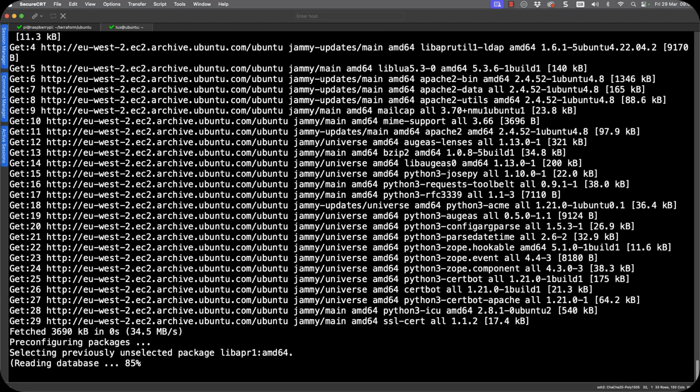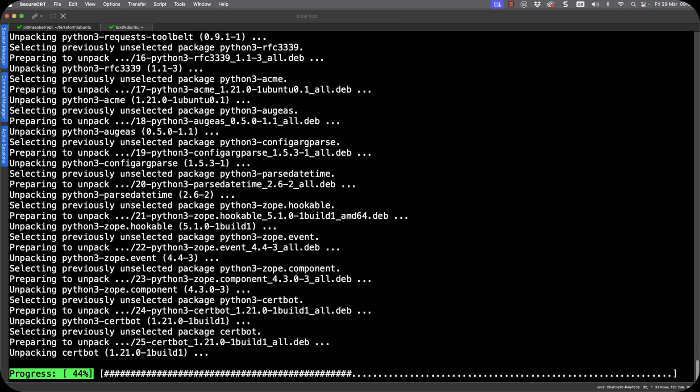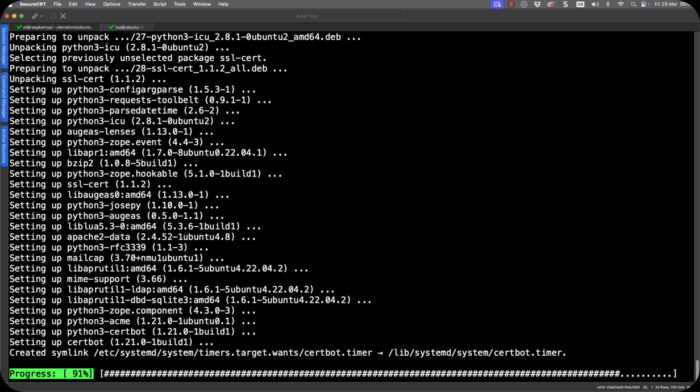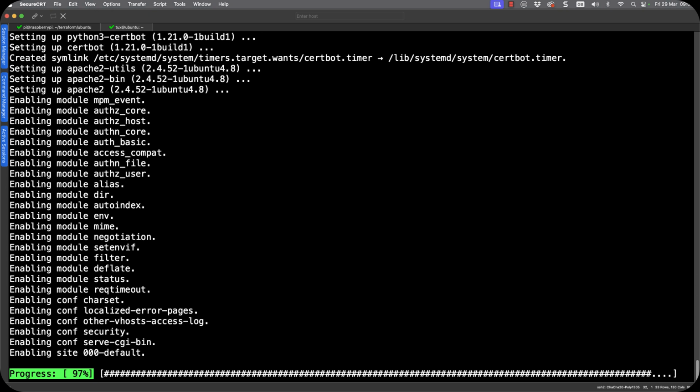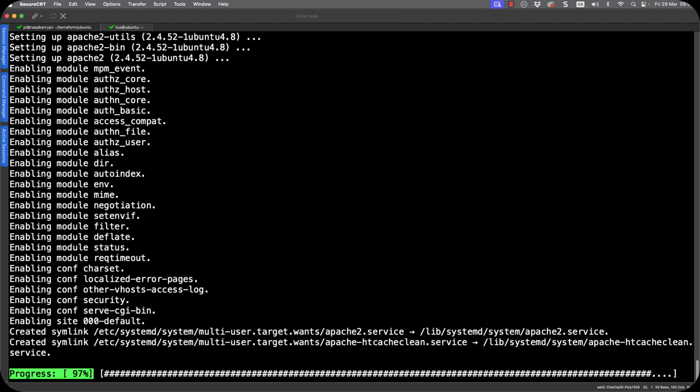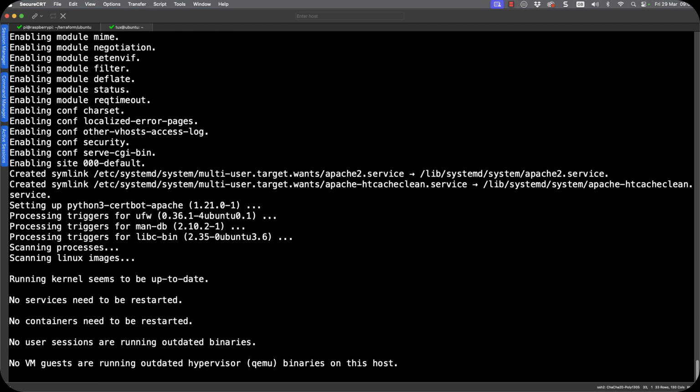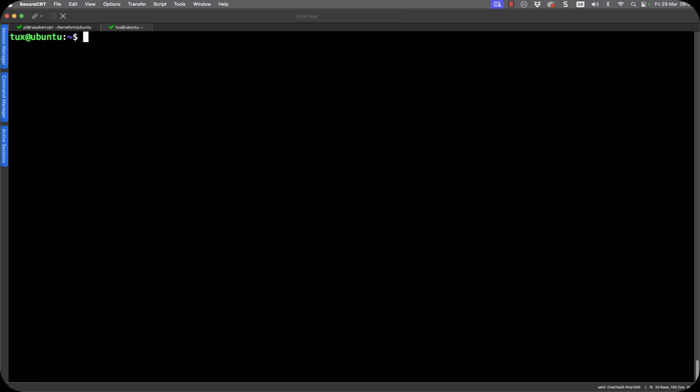We can allow this to run through. And of course, then our web server is going to be up and running, but by default, it's going to be listening only on port 80, our HTTP port. And there certainly aren't going to be any certificates that are going to be created. So this is done nice and simple. And that really wasn't too difficult, was it?